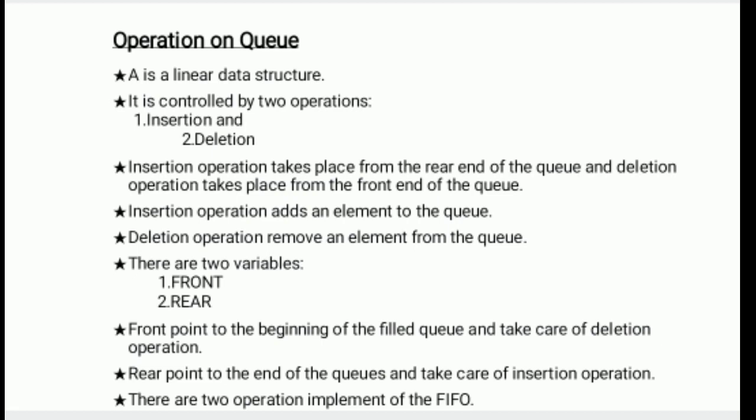Now the operations on queues. What operations do we have? A queue is a linear data structure. Consider a linear data structure with some elements in it. It is controlled by two operations. What are those two operations?